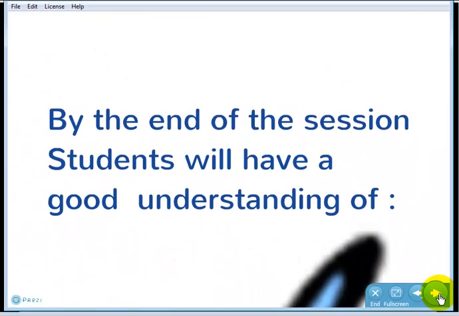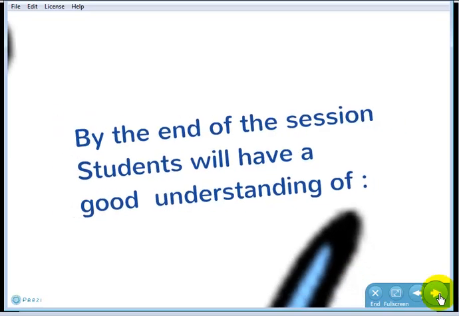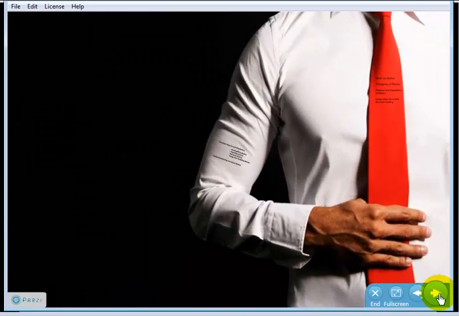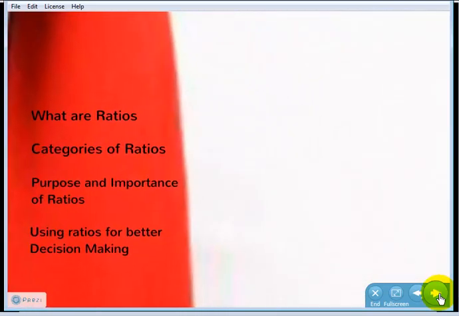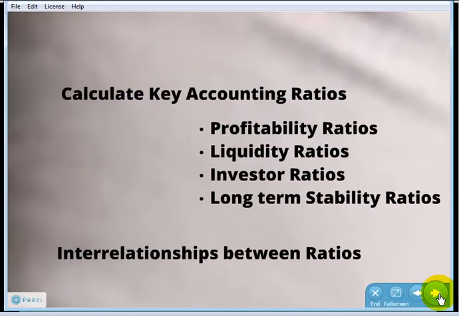So, by the end of this session, students will have a good understanding of what are ratios, categories of ratios, purpose and importance of ratios, using ratios for better decision making. Students will also be able to calculate key accounting ratios, profitability ratios, liquidity ratios, investor ratios, long-term stability ratios. Students will also be able to explain interrelationships between ratios.